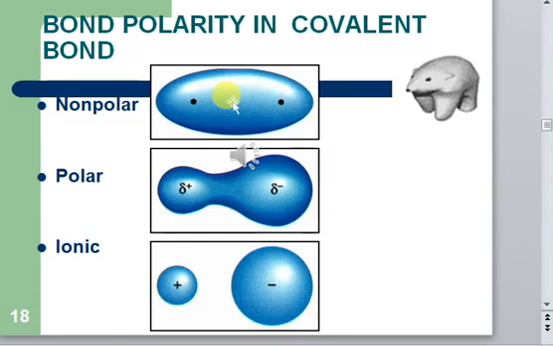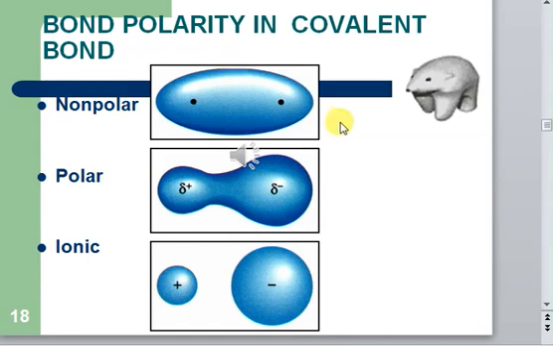So you can see that this polar bond is actually intermediate between a nonpolar covalent bond and an ionic bond. Right? If the electronic density becomes symmetrical, that will become a nonpolar covalent bond, and if the electronic density becomes completely separated, that will be an ionic bond. That's why we say that a polar covalent bond is intermediate between an ionic bond and a pure covalent bond.